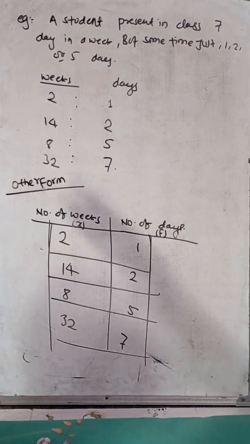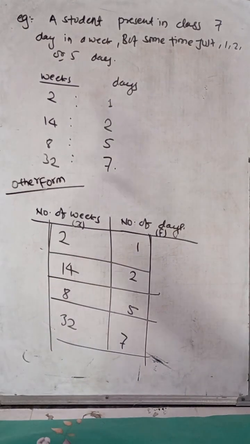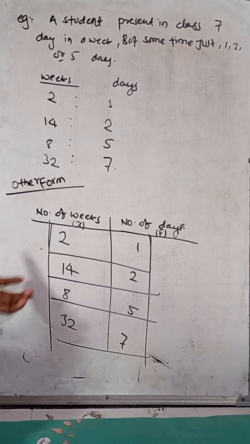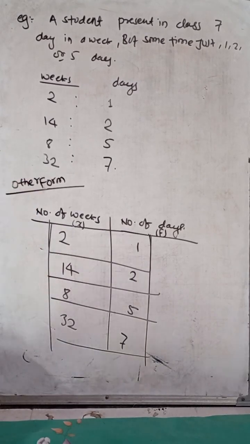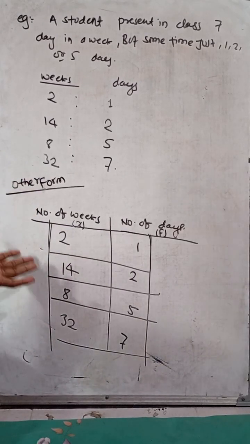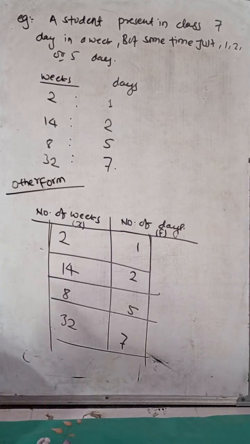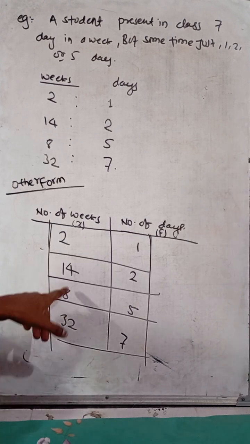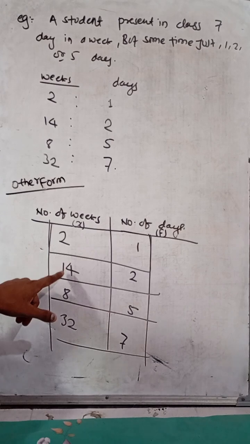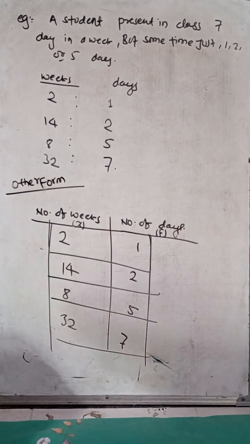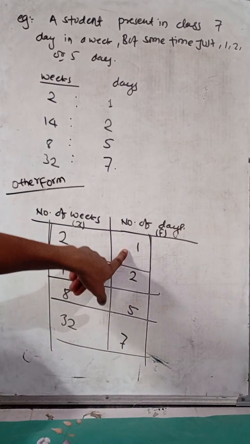Absolutely the table, because the example has many sentences, but the table describes it easily. Like if I ask how many weeks the student was present 7 out of 7 days, there are only 2 weeks, and 8 weeks 5 days out of 7. 14 weeks have only 2 days out of 7 days. 2 weeks is 1 day out of 7 days.